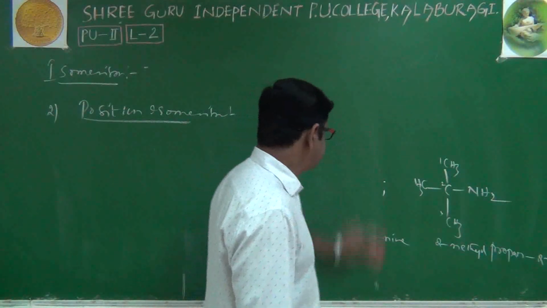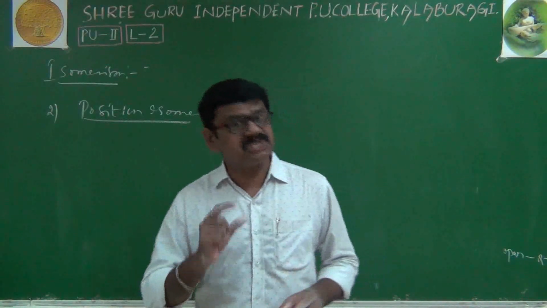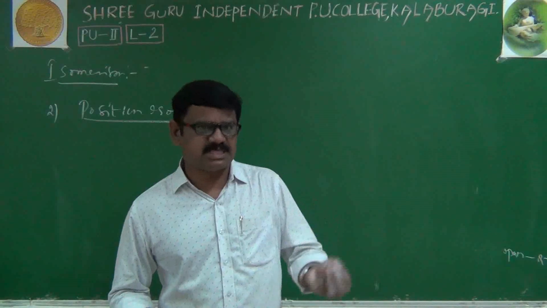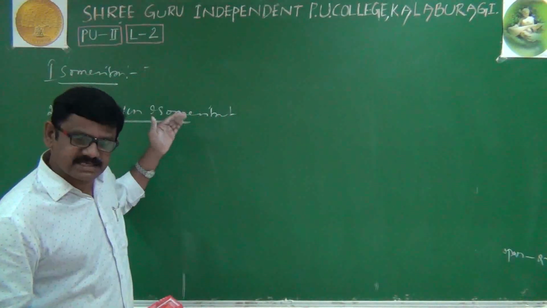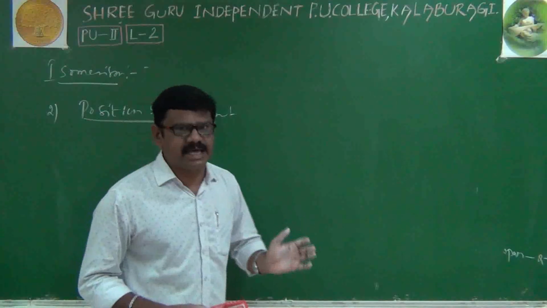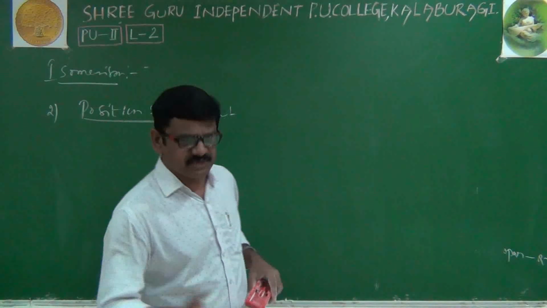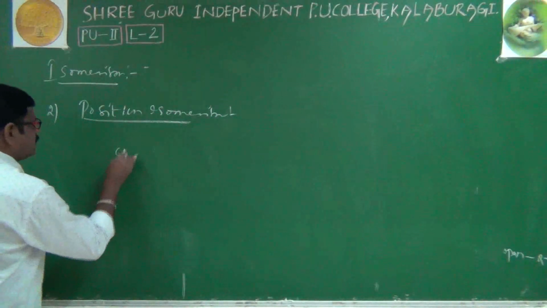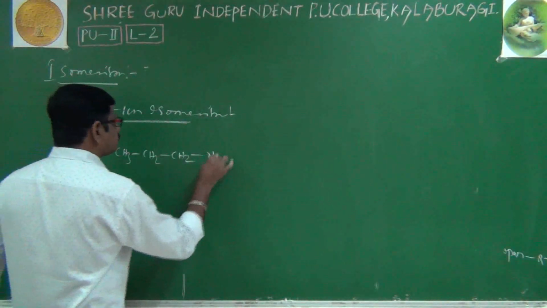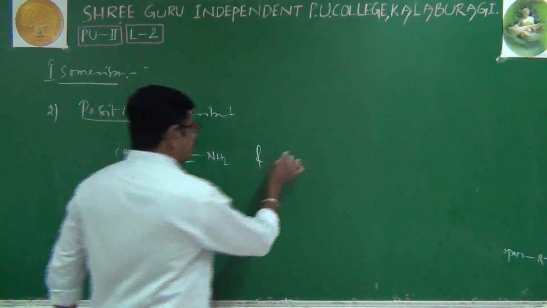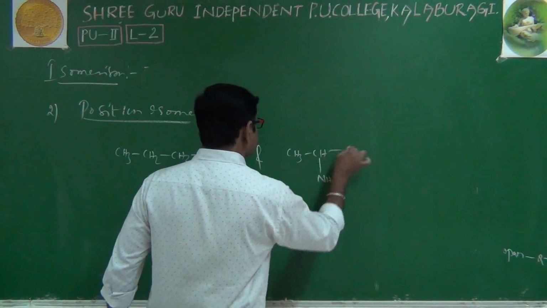How to define position isomerism? Compounds have the same molecular formula but differ in the position of their branch, substituent or functional group. As far as aliphatic amines are concerned, those which contain 3 or more carbon atoms show position isomerism. We'll see examples. CH3CH2CH2NH2 and CH3CH(NH2)CH3.